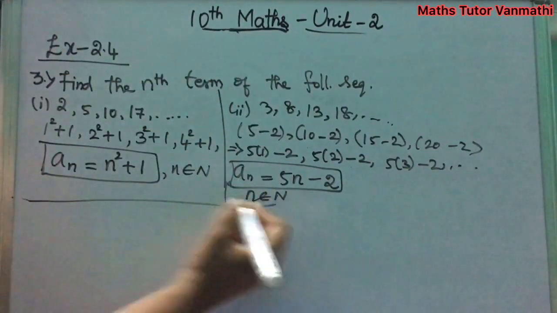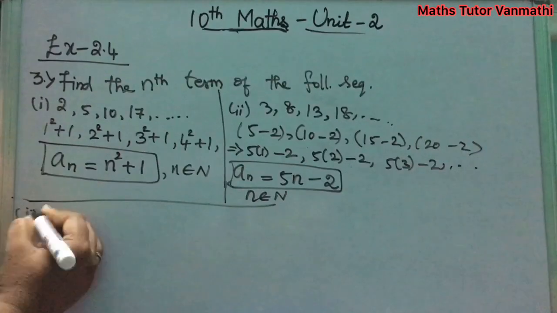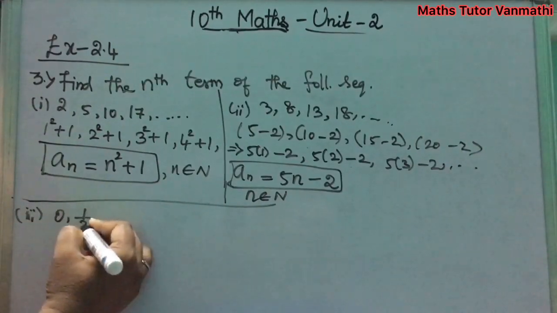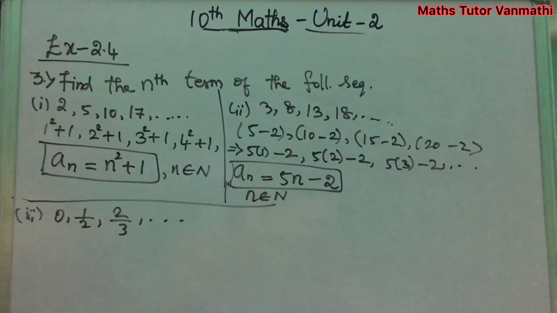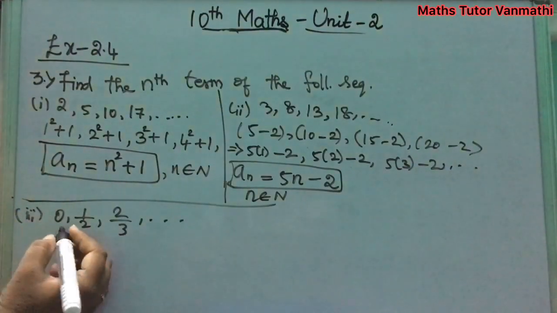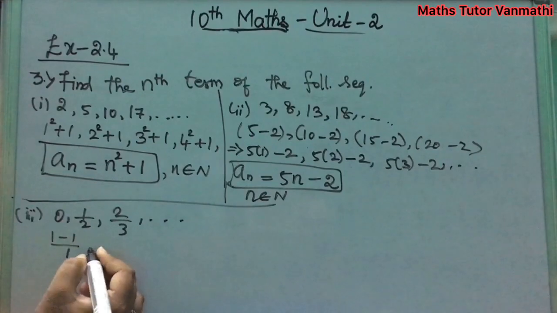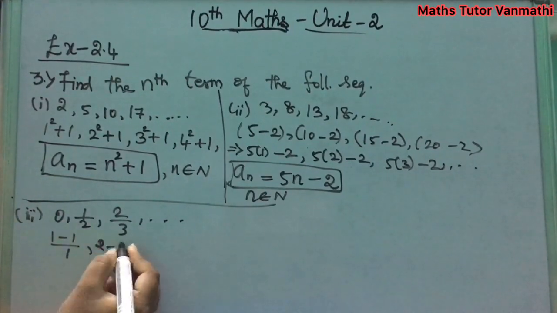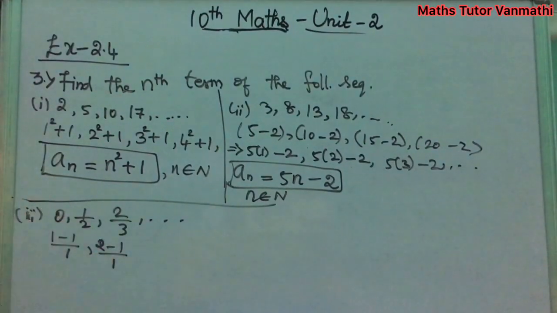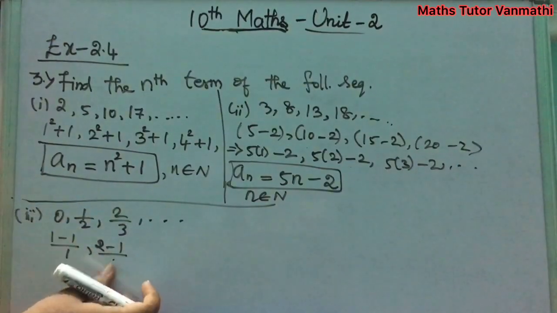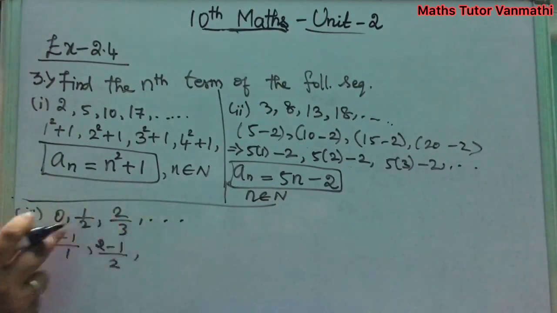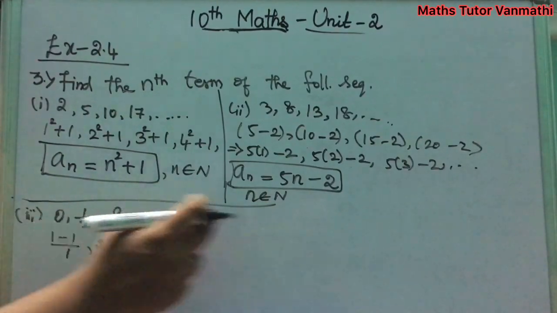Clear? Next we can see subdivision 3. 0, 1 by 2, 2 by 3, etc. It goes on. Okay. Here what we can do is 1 minus 1 by 1. 1 minus 1, 0. Next, 2 minus 1 by 2. Here 2, 3 and it goes on.